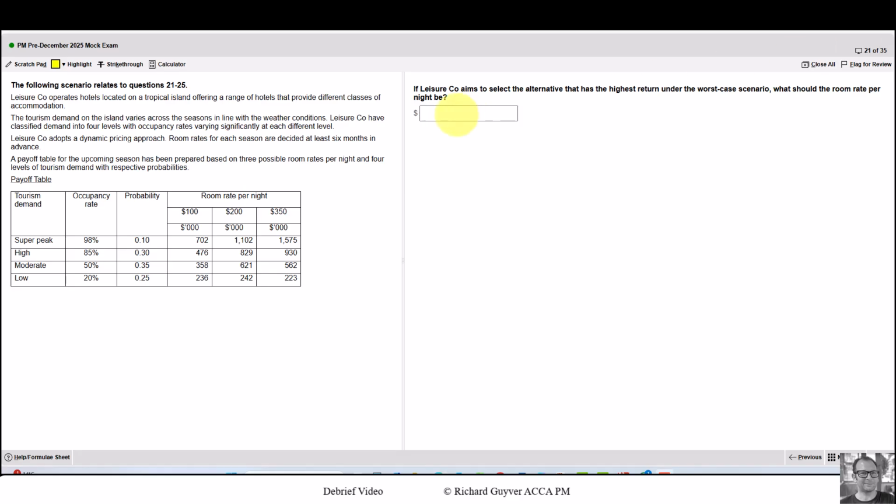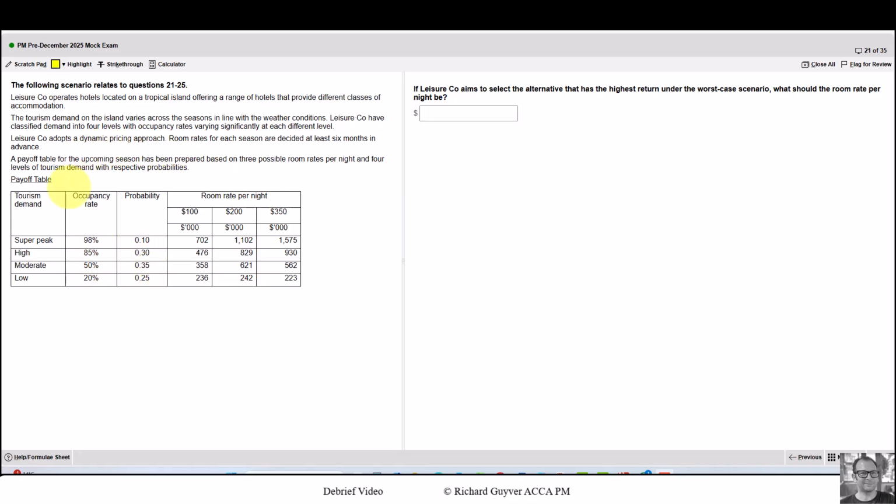questions in this one. The question is, if they're aiming to seek the highest return under the worst case scenario, what is the room rate per night? That's the maxi-min decision rule. And the way we do that is we work from the right to the left. So maxi-min, so we find the minimum, and the minimum is the worst outcome based on the decision they can make. The only decision they can make is how much they charge per room, which is these three lines here. They can't choose demand, they can't choose occupancy rate, they can't choose probability.